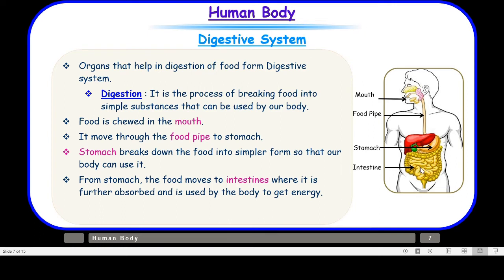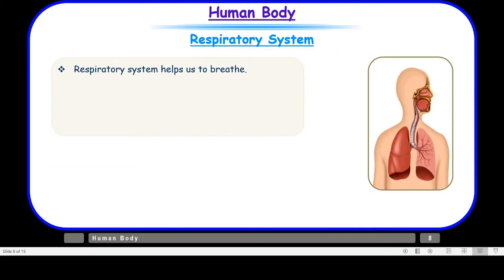This is the small intestine and this is the large intestine. So after it is churned properly in the stomach, it goes to the intestine, and here the food is absorbed by the walls of the intestine. And then what happens to the undigested food? The undigested food enters the large intestine and then finally it is removed from the body through the anus. So that was about the digestive system, and now let us talk about the respiratory system.